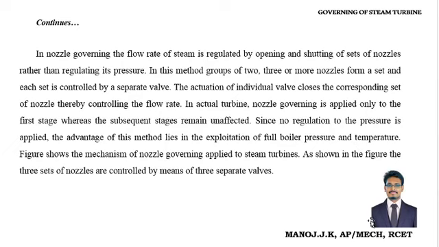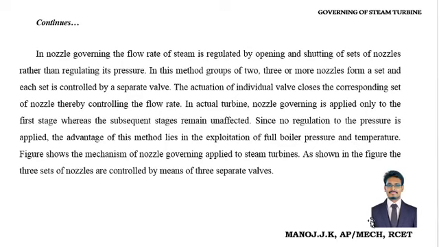So imagine the load is applied, otherwise the force or the kinetic energy is applied from one side, one direction. It will give, assume, some 20 to 25 percentage of power. Suppose if two or more kinetic energy is given to the turbine rotor, the speed of the turbine automatically increases. Here we are controlling the speed of the turbine by opening or shutting down the individual sets of nozzles.